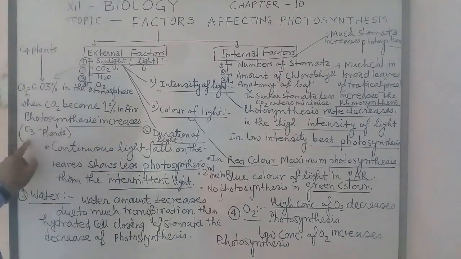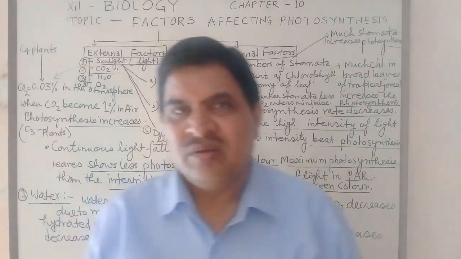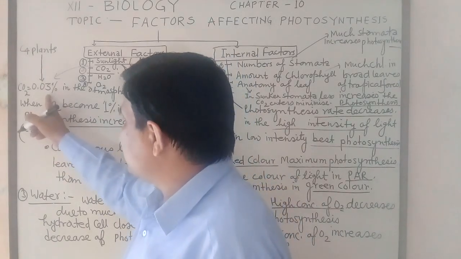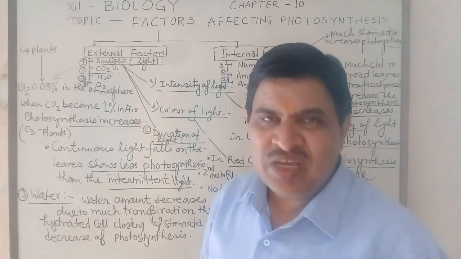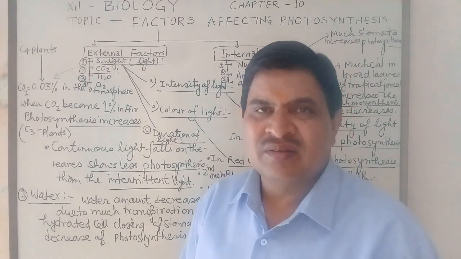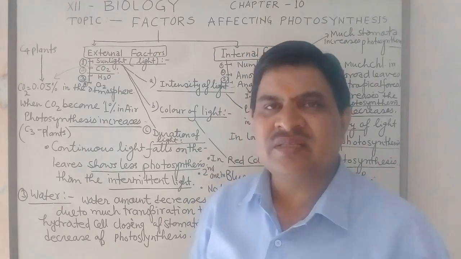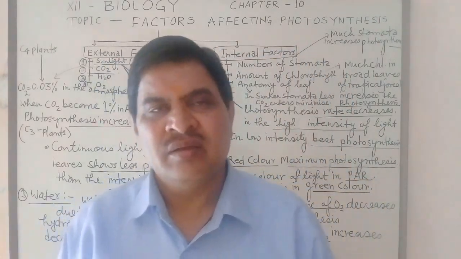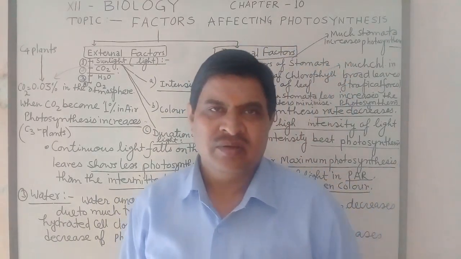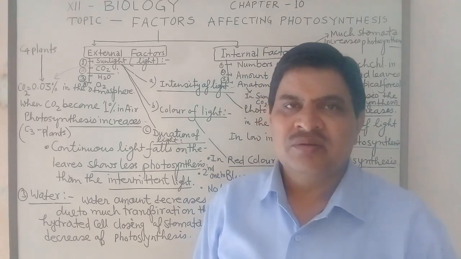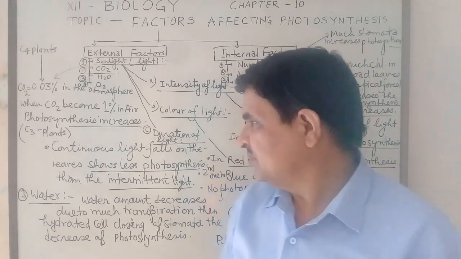But C4 plant can photosynthesize at the 0.03% carbon dioxide concentration. So C4 plant is more efficient in photosynthesis at a low percentage of carbon dioxide in comparison to the C3 plant, in which Calvin cycle takes place.